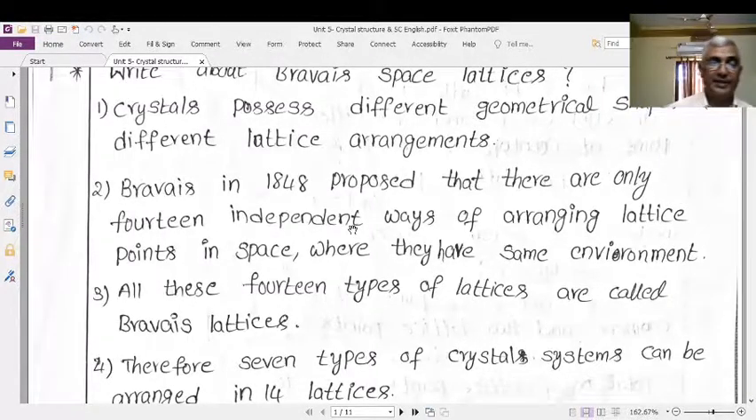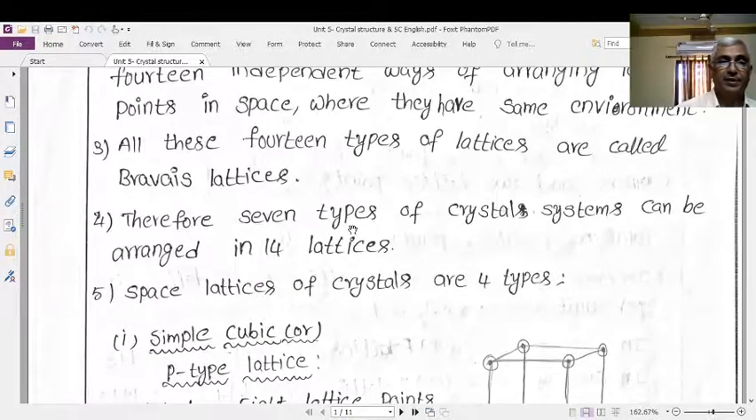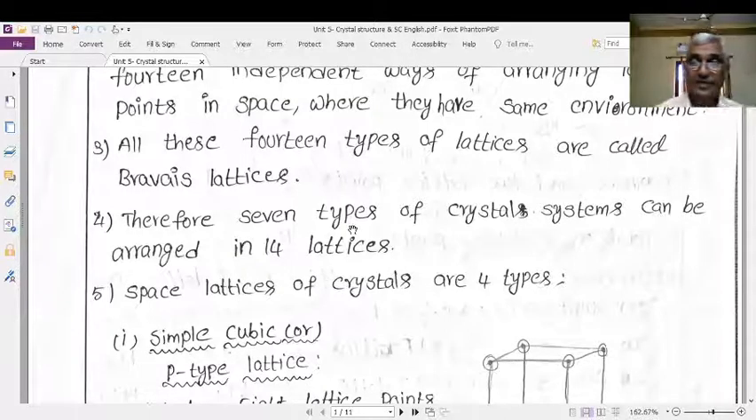Therefore, how many types of crystal systems do we have? There are 7 types of crystal systems. Therefore, 7 types of crystal systems can be arranged in only 14 different lattices. Understand this clearly. How many types of crystal systems are there? 7. How many possible arrangements of lattice points are there? 14. Do you think it is 7 into 2, 14? No.